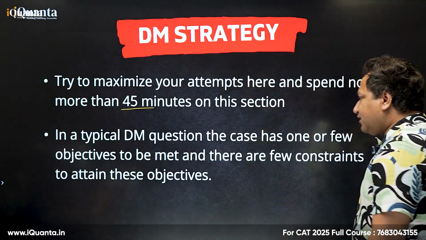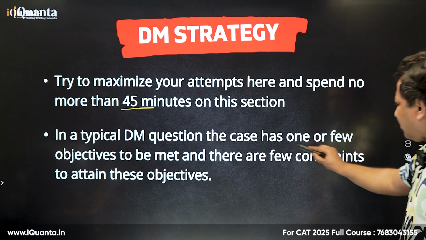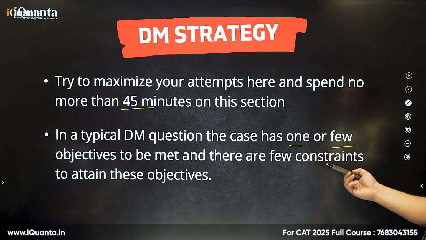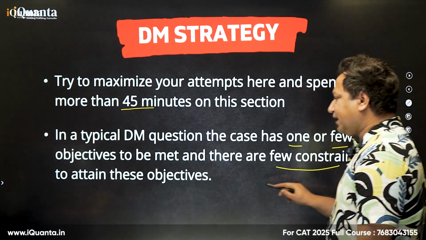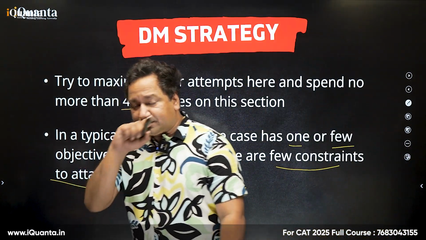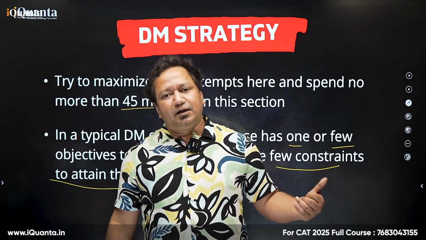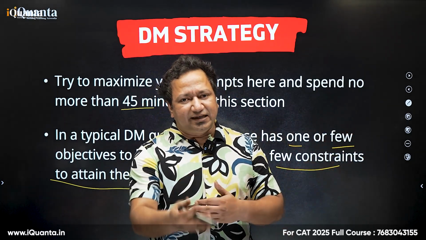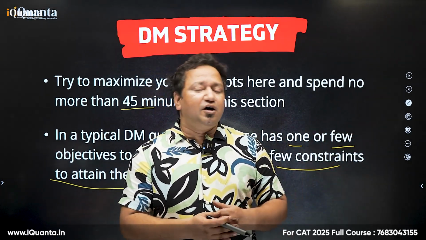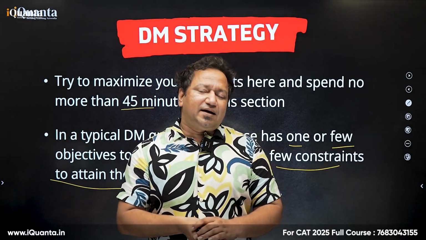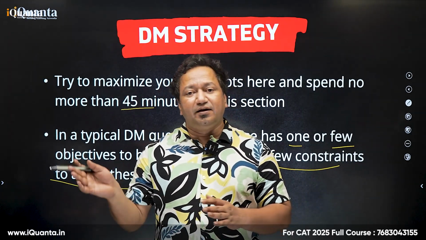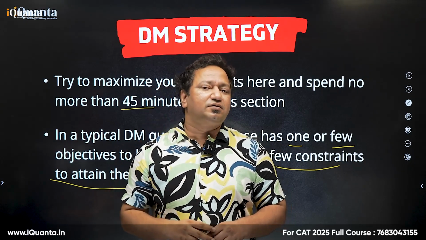A typical DM question on the case has one or a few objectives that have to be met, and there are a few constraints to attain these objectives. An objective can be a decision: a business decision, an ethical decision, a logical decision. Those can be the objectives. To punish someone or let someone go. So all the objectives have to be met based on the conditions that are given there, and also you have to use your ethics and logic to do that.